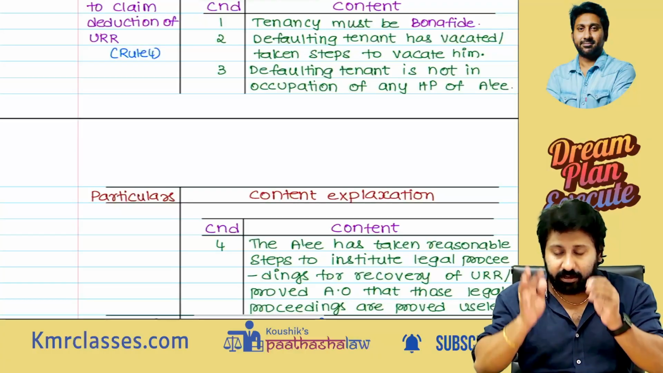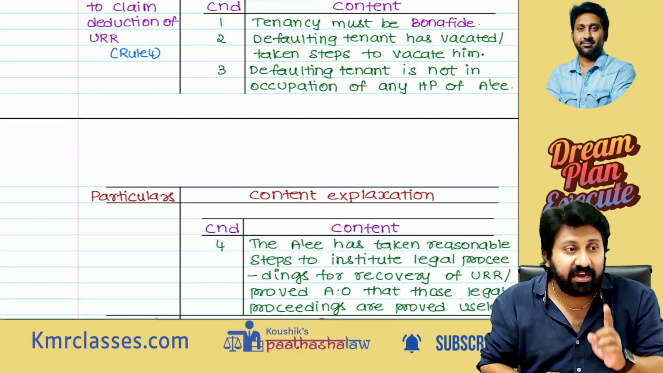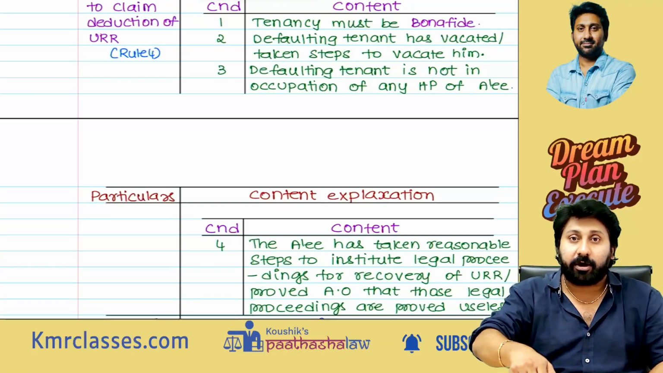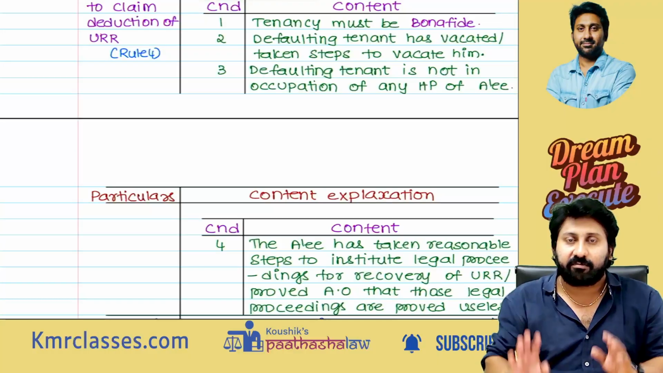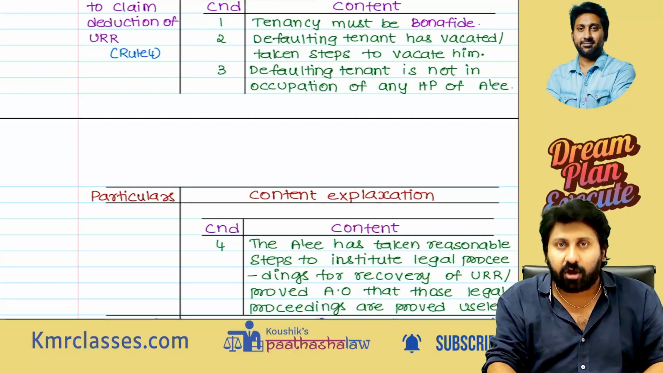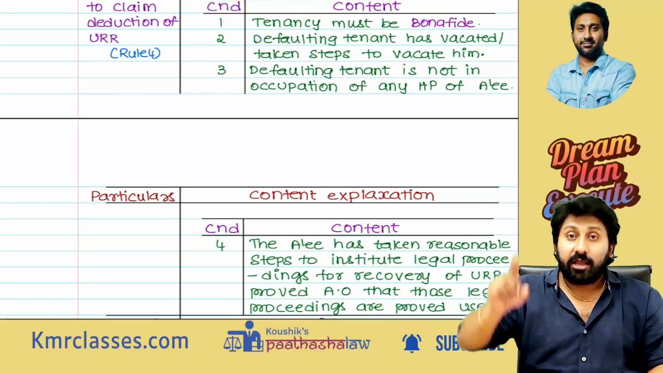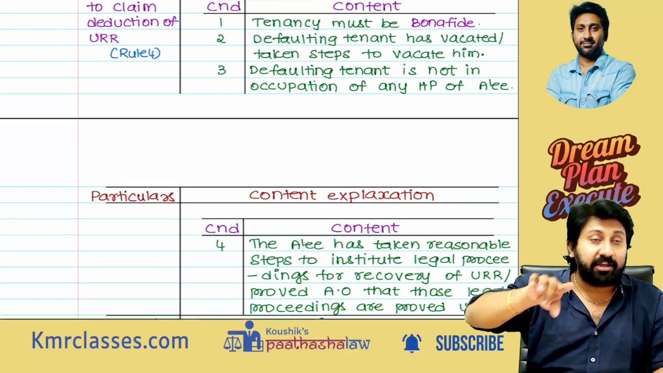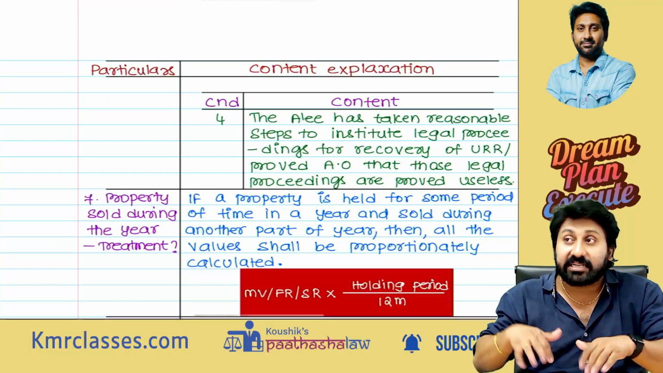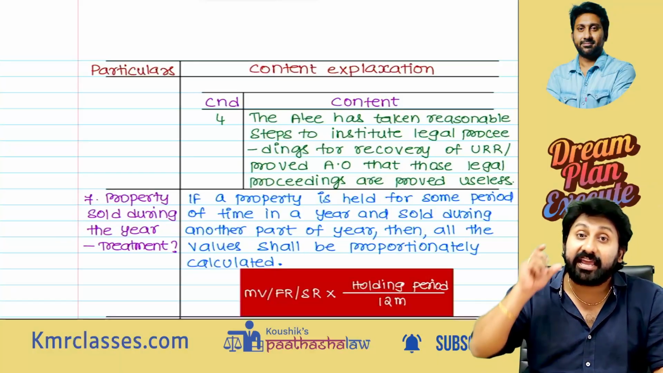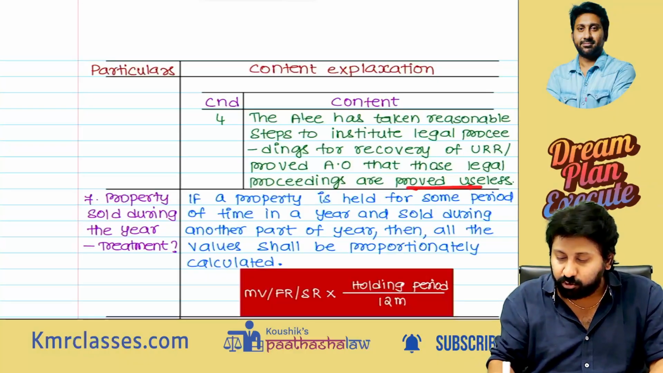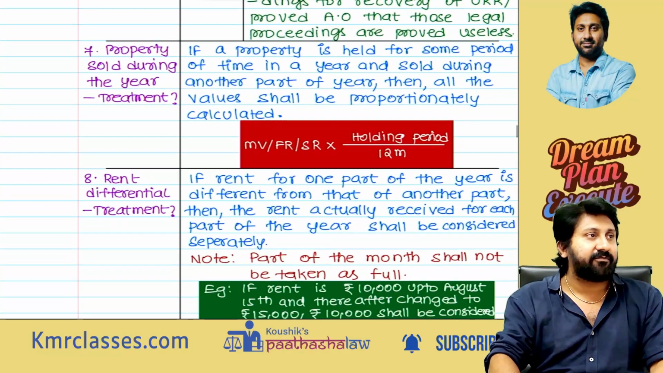When to claim unrealized rent? Whenever unrealized rent adjustment comes in question in house property, you should clearly write down these 4 points, that the 4 conditions are satisfied. What are the 4? Tenancy must be a bona fide tenancy, no cheating. The defaulting tenant has vacated or you have taken steps to vacate him. Number 3, you did not give him any tenancy of any of your other properties. Number 4, you should have shown the assessing officer that you have taken reasonable legal proceedings against him, and even after that he did not pay; those legal proceedings are proved useless. Then I will allow that URR as a deduction from ARR.